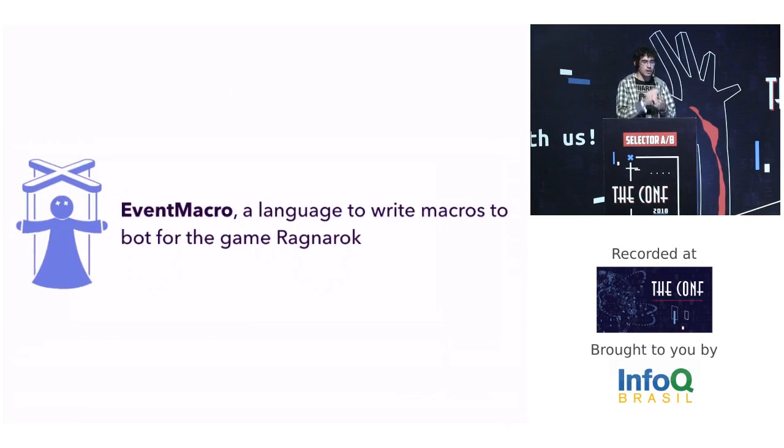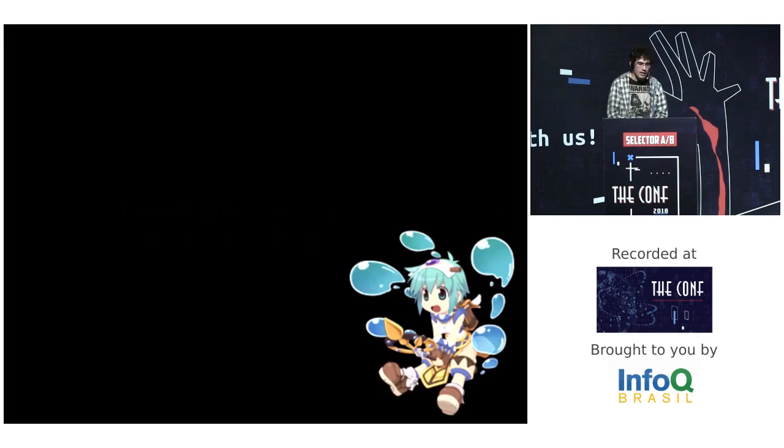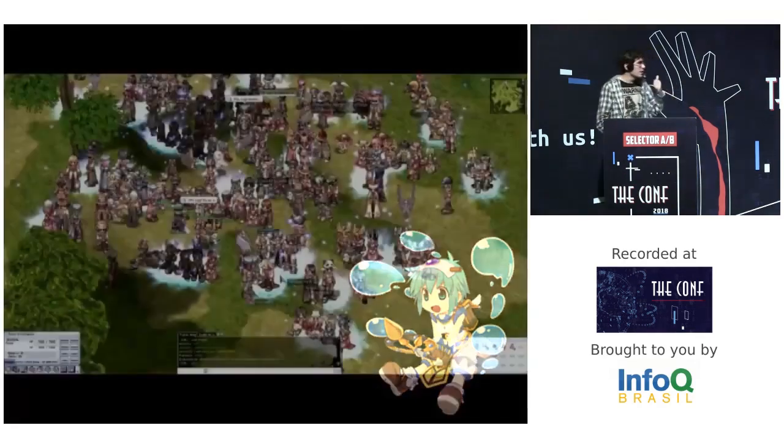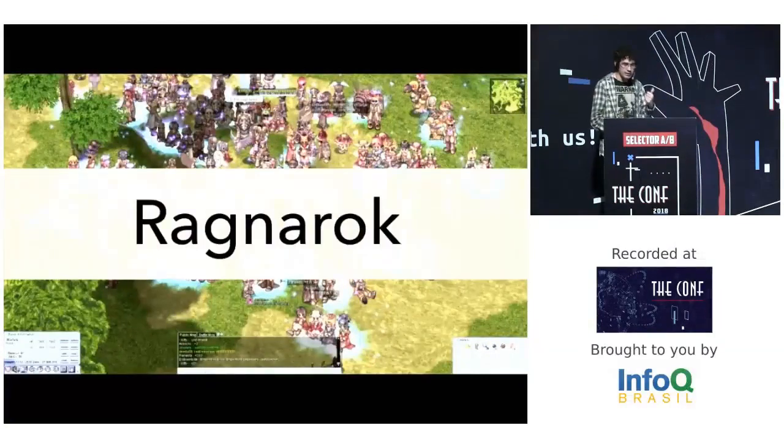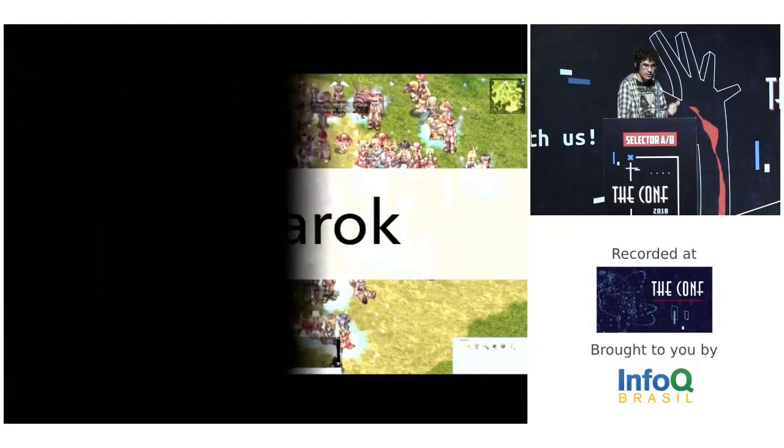Then we also have the language that I am working on, because it has a specific purpose to solve: writing macros for the online game Ragnarok. Like many of you may already know, Ragnarok is an online MMORPG game, but after a while it gets boring to do the same thing in the game.